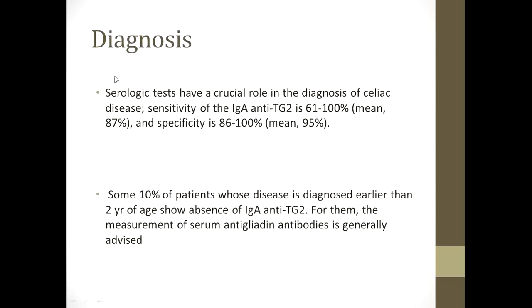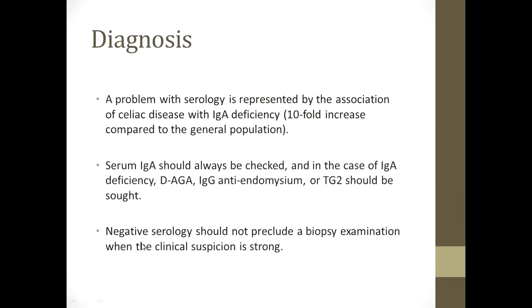So, diagnosis. Besides clinical manifestations, there are serological tests that have a crucial role in the diagnosis of celiac disease. The sensitivity of IgA anti-tissue transglutaminase antibodies is 61 to 100%, mean 87%. Specificity is 86 to 100%, mean 95%. So they are more specific than sensitive. Some 10% of patients whose disease is diagnosed earlier than 2 years of age show absence of IgA anti-tissue transglutaminase antibodies. For them, the measurement of serum anti-gluten antibodies is generally advised.